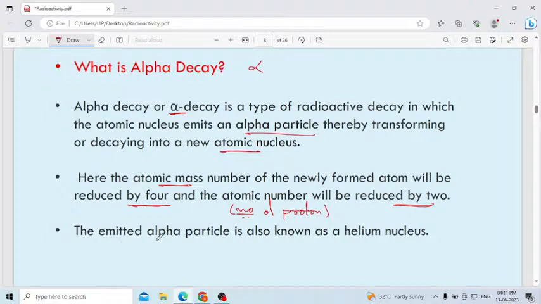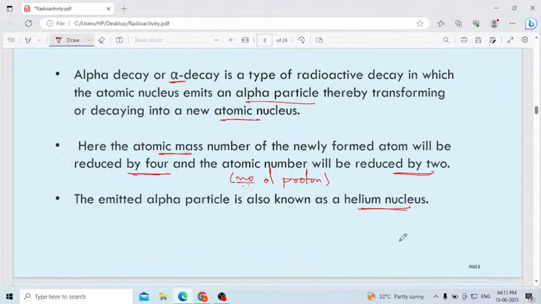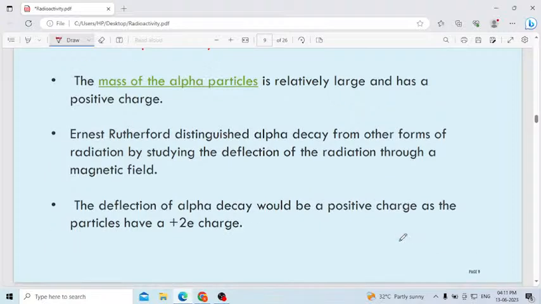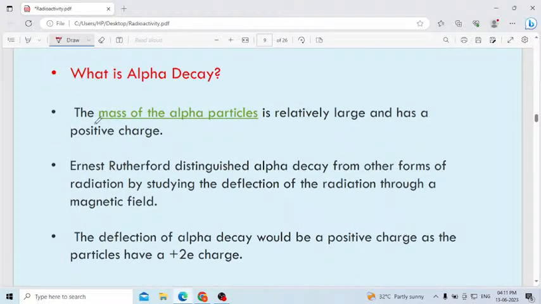The emitted alpha particle is known as helium nucleus. The mass of the alpha particle is relatively larger, and it has a positive charge. Ernest Rutherford distinguished alpha decay from other forms of radiation by studying the deflection of radiation through a magnetic field.